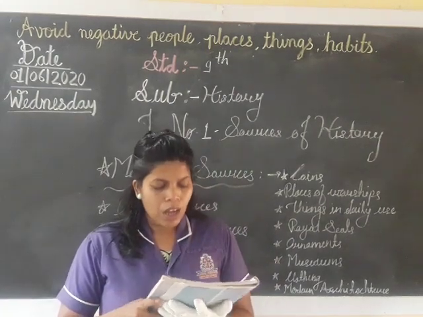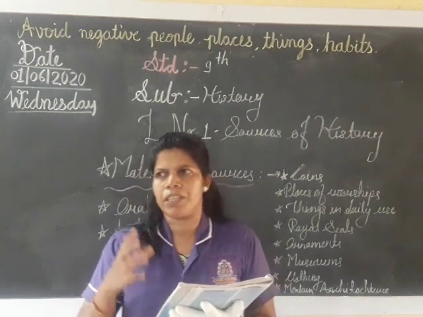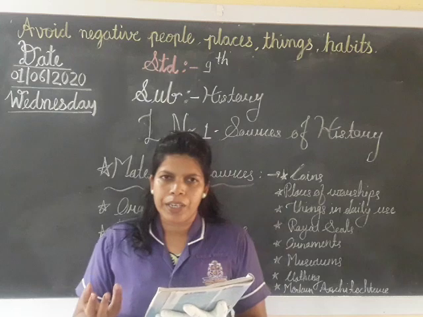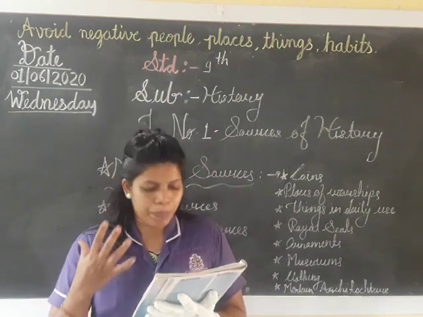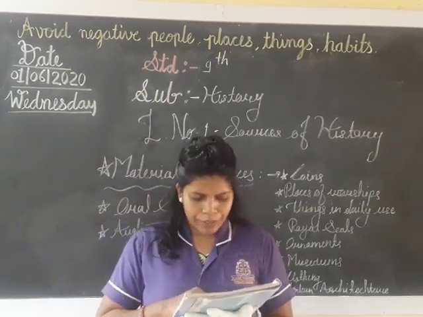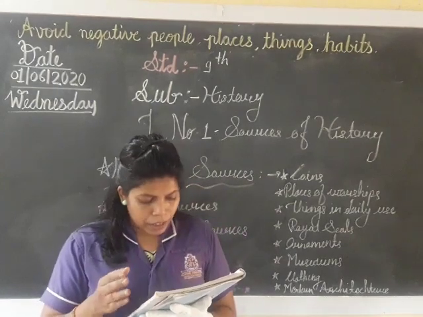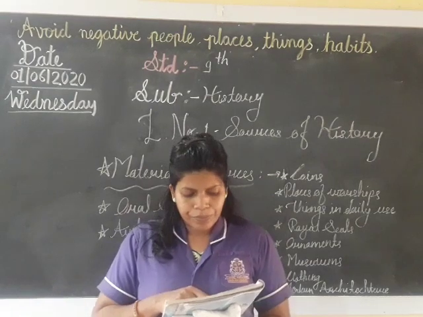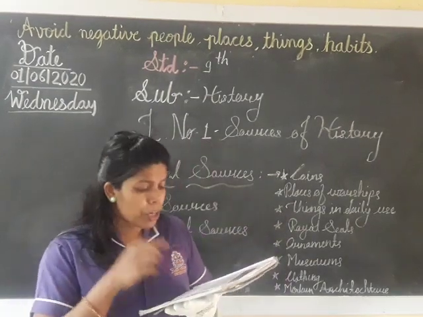All the states keep different history, might be private and some preserved at government level. So from that, we will come to know that we are getting information about history.